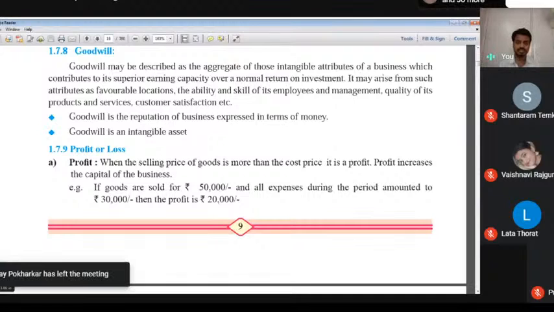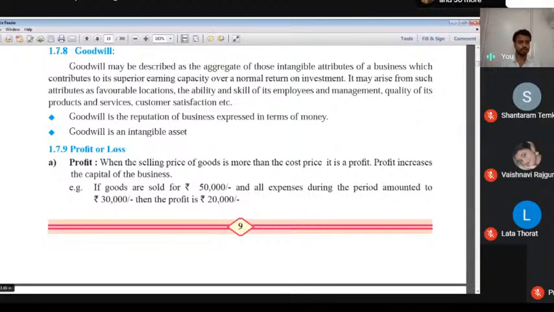In today's lecture, I am going to explain about goodwill. Goodwill is a reputation of a business. Goodwill is an intangible asset. Goodwill may be described as an aggregate of those intangible attributes of a business which contributes to its superior earning capacity over normal return on investment.